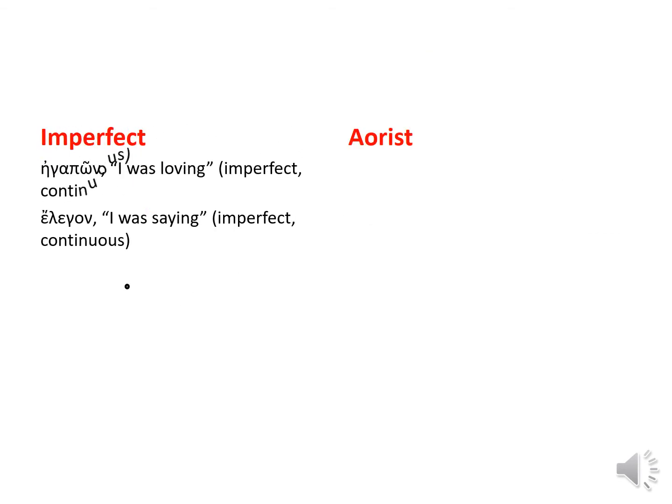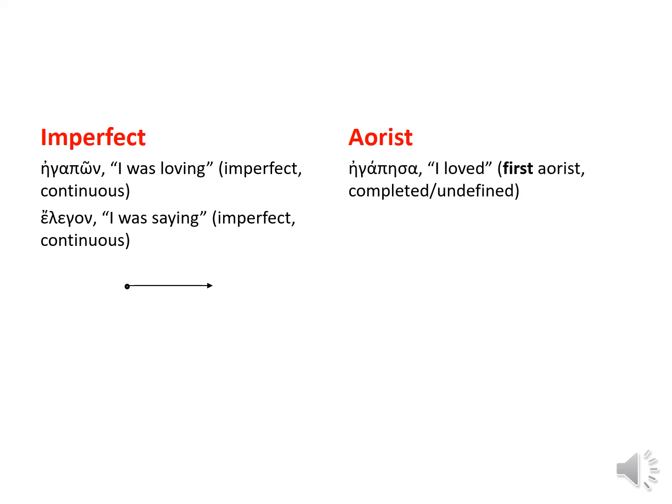So another way of putting it, the imperfect is continuous action, I was loving, or I was saying, as opposed to the aorist, I loved, an action that occurred in the past, but not necessarily a continuous action. Or I said, occurred in the past, but not necessarily a continuous action. So agapesa, I loved, is a first aorist in Greek, whereas eipon, I said, is a second aorist. You've learned the second aorist, but what we want to do in this chapter is look at the formation of the first aorist.